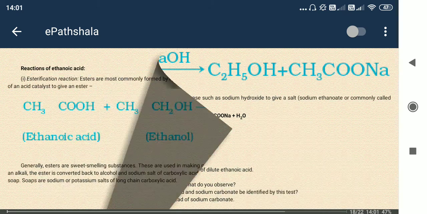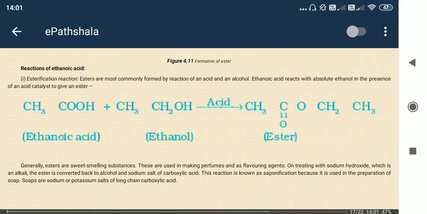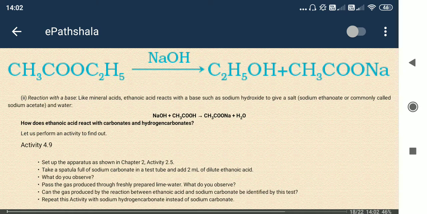We know that when alcohol and acid react, they form an ester. You can see ethanoic acid reacting with ethanol and forming an ester. The structure of the ester is CH3COOCH2CH3. It is ethyl acetate. The ethyl group is CH3CH2. So ethyl ethanoate is CH3COOCH2CH3.